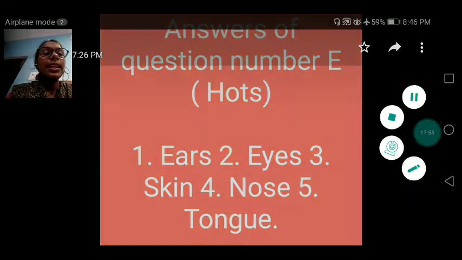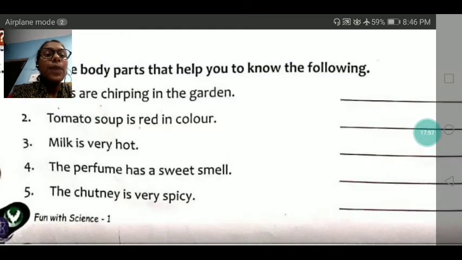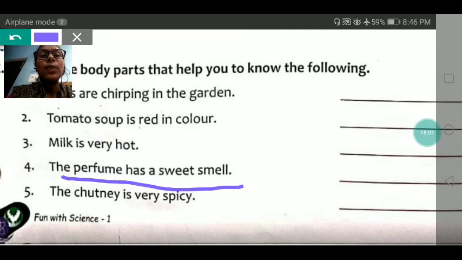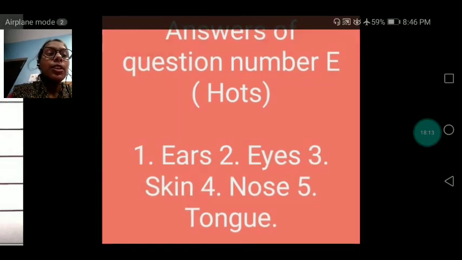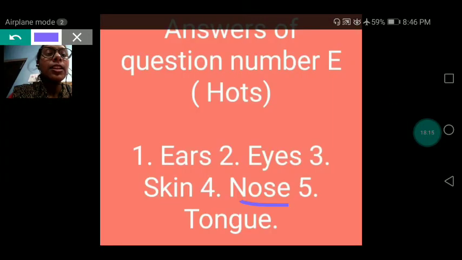Okay? Next. The perfume has a sweet smell. How do we know that the perfume has a sweet smell? With the help of our nose we can smell. So the answer will be nose. What will be the answer, my dear? Nose. With the help of our nose we can smell the sweet smell of perfume.